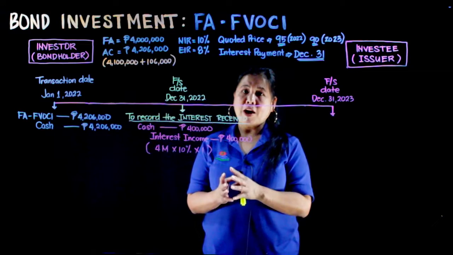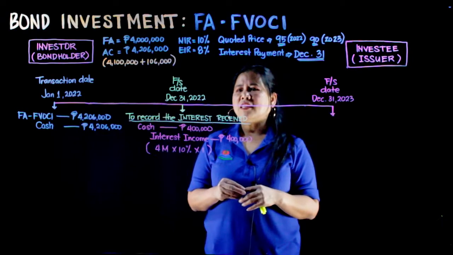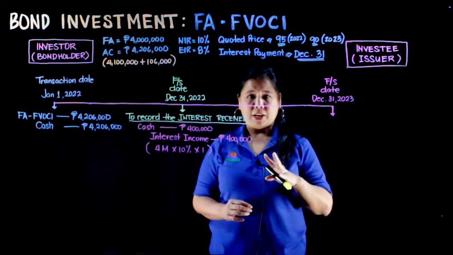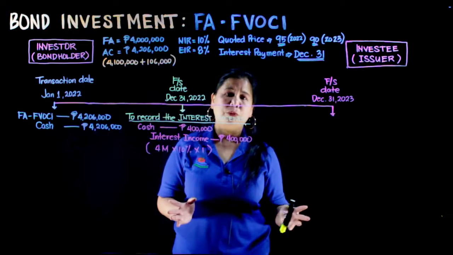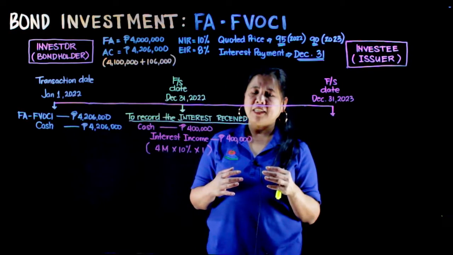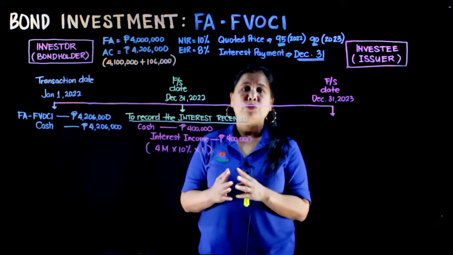So, hindi tayo mag-amortize up to the maturity date. Alright? Ang ina-amortize lang natin up to the maturity date ay financial asset at amortized cost. Yung category na yan, ang ina-amortize natin up to the maturity date, because that category ay hinuhold ni investor up to the maturity date.